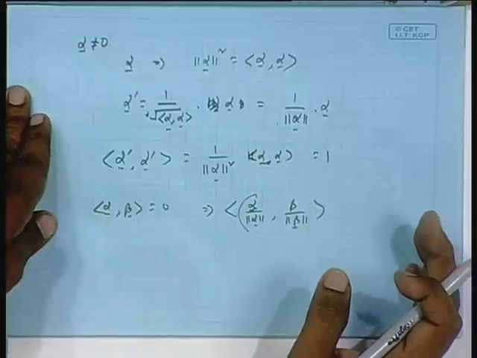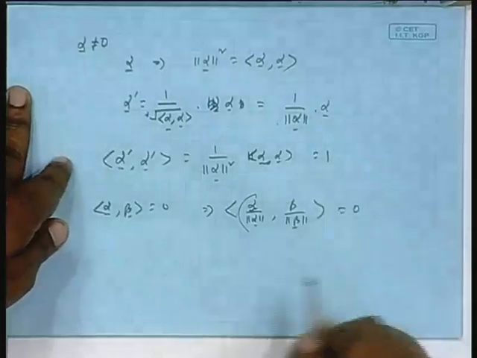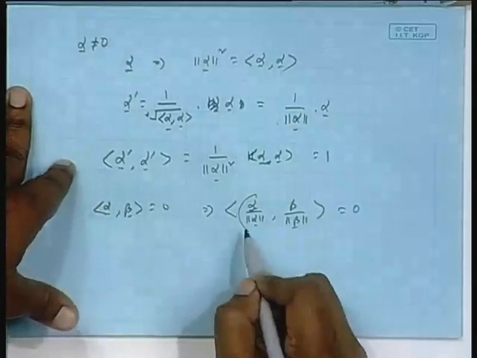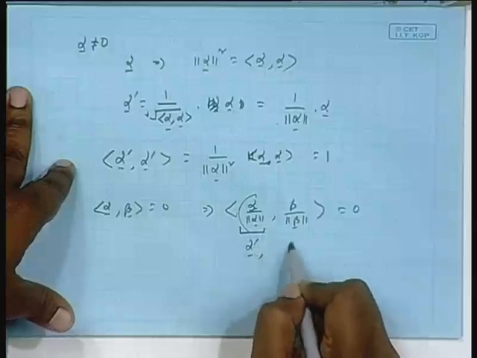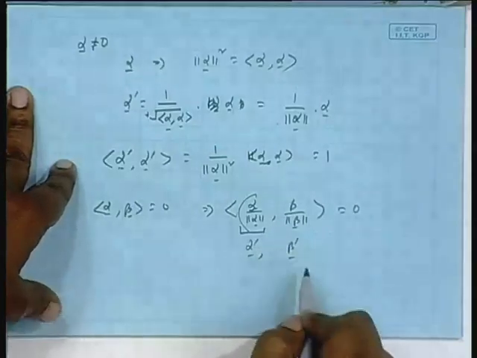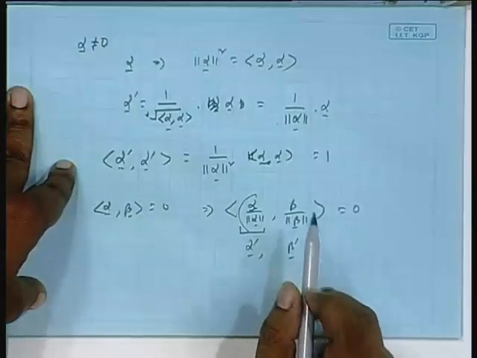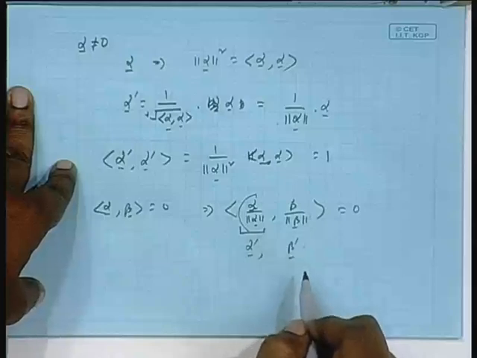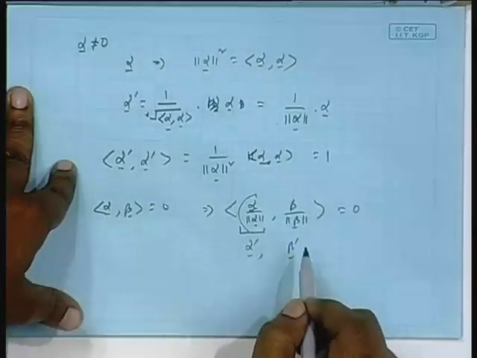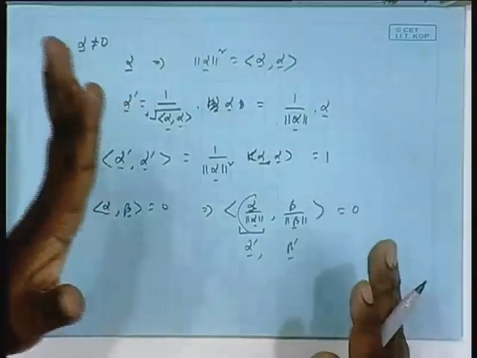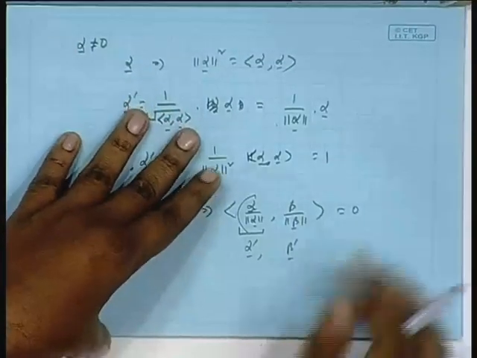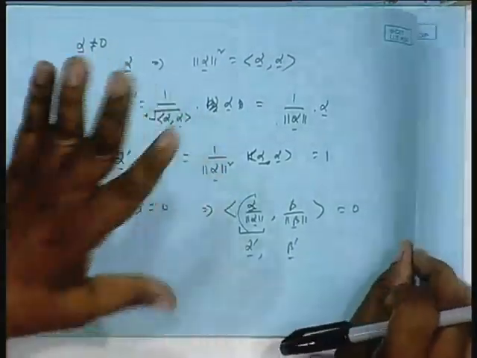So, that means they remain orthogonal, this is still 0. You call this vector alpha prime, call this vector beta prime. So, alpha prime, beta prime also are orthogonal, but with the added advantage that their norms are 1. So, unit norm, then they are called orthonormal, mutually orthogonal and each having unit norm, orthonormal. So, normalization is not a problem, you understand. Okay. Very quickly you see this result.